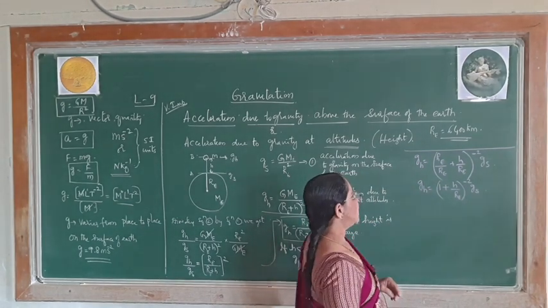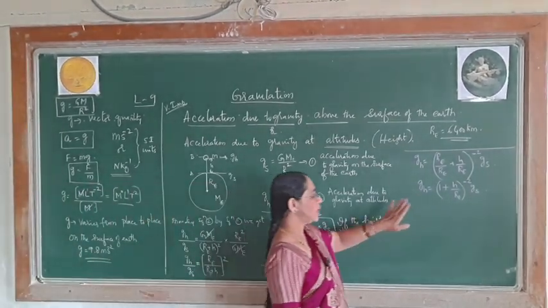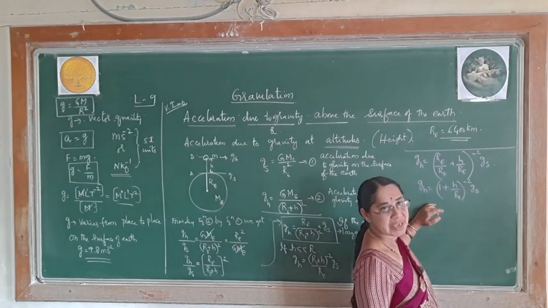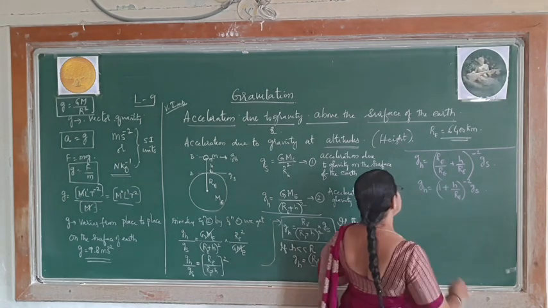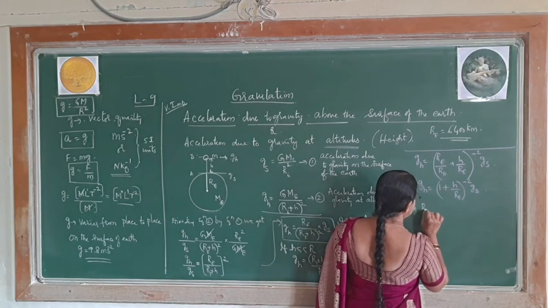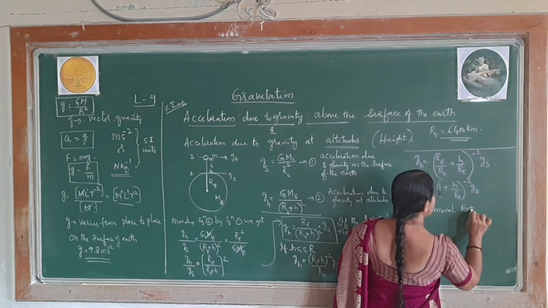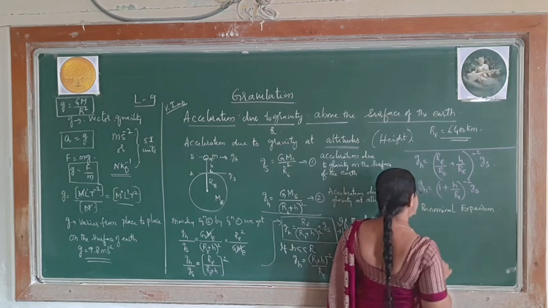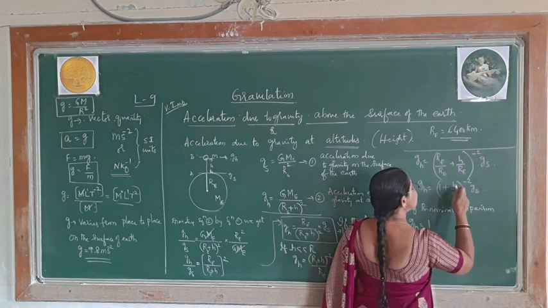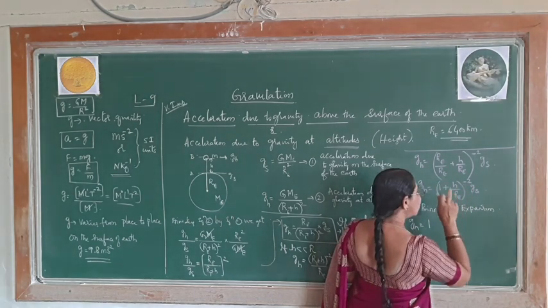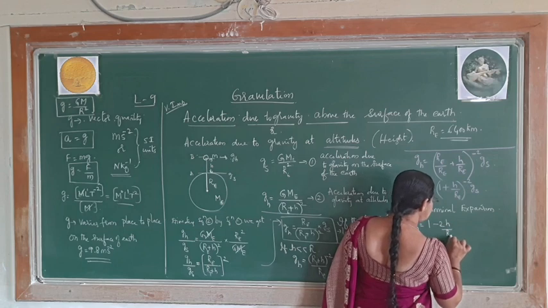But remember, now when you use this condition, the power is minus, and you are taking the help of binomial expansion. If in your school days you have learned binomial expansion, at that time we take the help of that binomial expansion. So by binomial expansion, we can write GH is equal to, the first term will be as it is, but when you take the second term, we take the power, that power is minus, so minus 2 into H by Re.